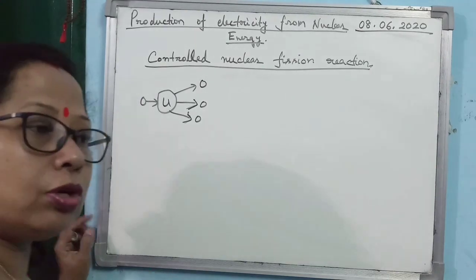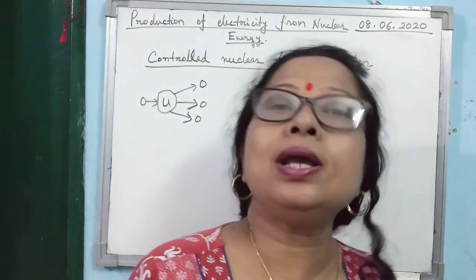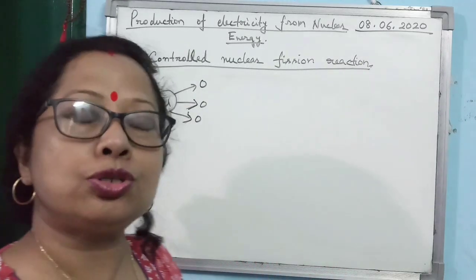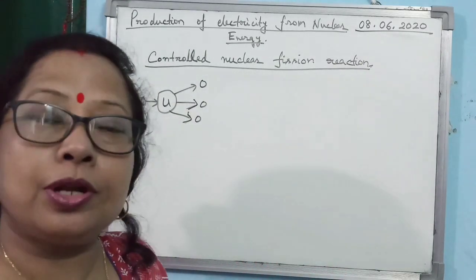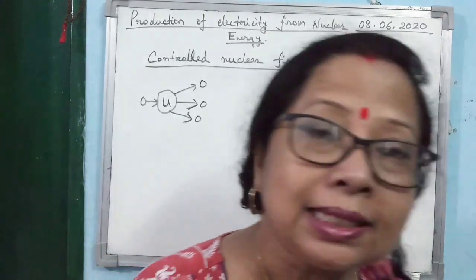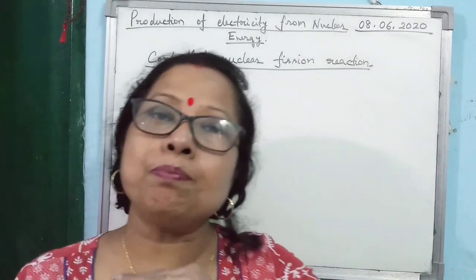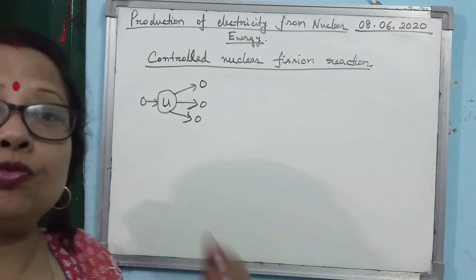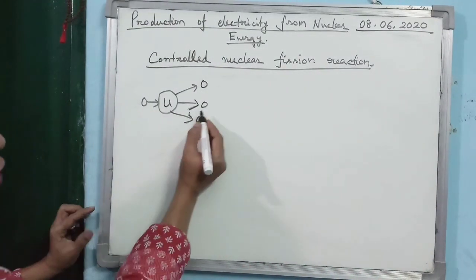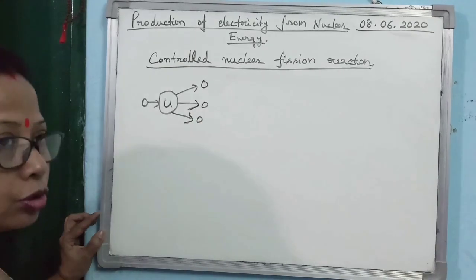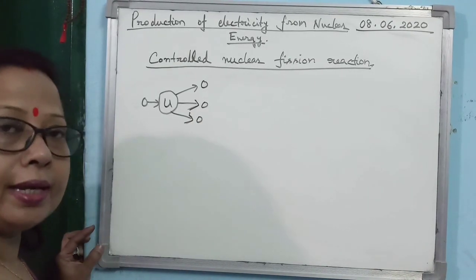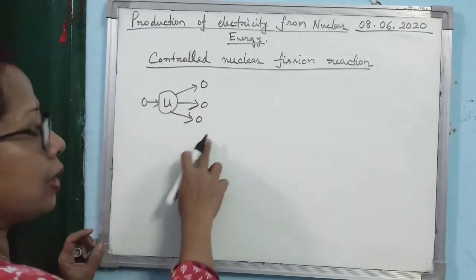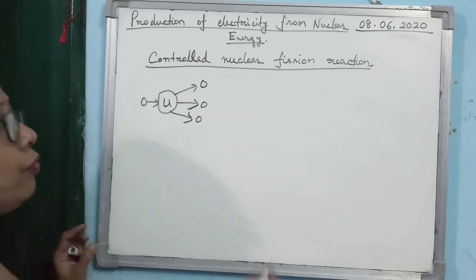So if the neutrons are fast moving, instead of breaking the uranium nucleus into two fragments and having another fission reaction, the neutron simply passes through the uranium-235 atom. So we need to convert the fast moving neutron to a slow moving neutron.